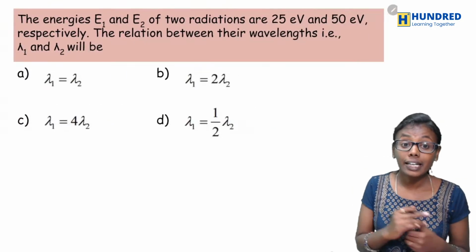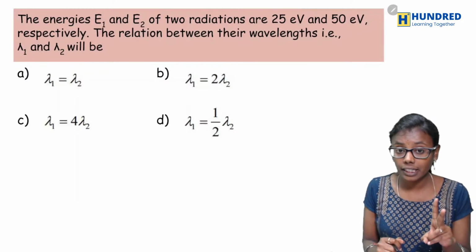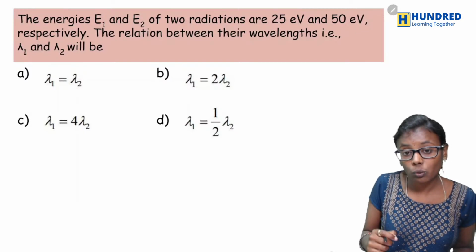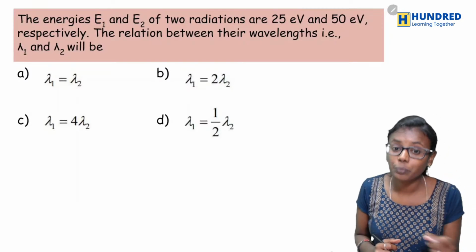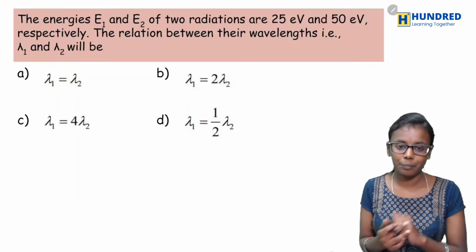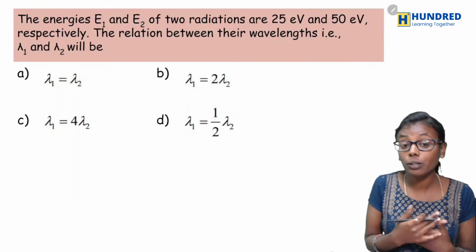Very good. And next question is, the energies E1 and E2 of two radiations are 25 electron volt and 50 electron volt respectively. What would be the relation between their wavelengths lambda 1 and lambda 2? Okay, so what formula will you be using here?